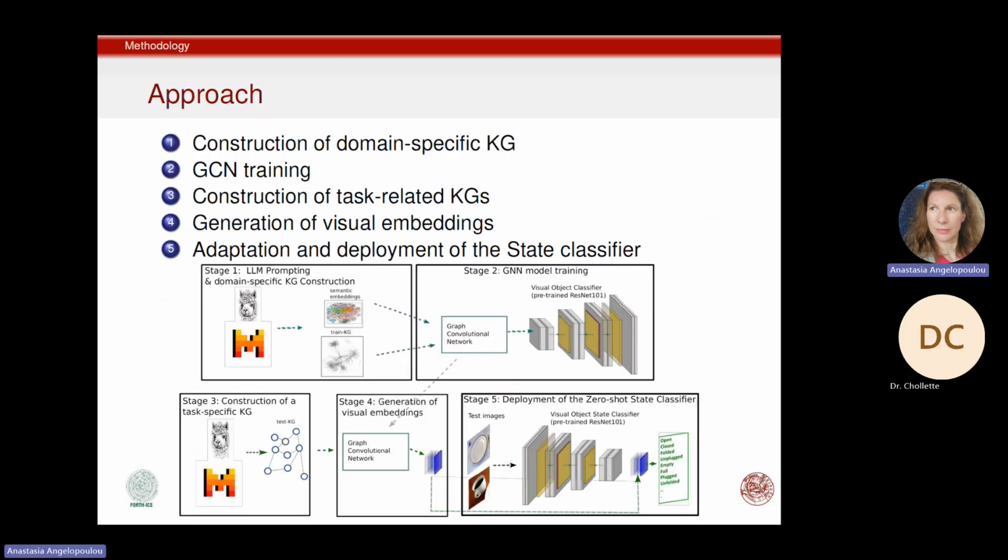So let's proceed to the methodology. Here you can see the pipeline of our method. It consists of 5 discrete stages. What our method essentially does is to project semantic information into the visual space. And knowledge graphs constitute an integral part of our method. So now I'm going to explain each stage in more detail.